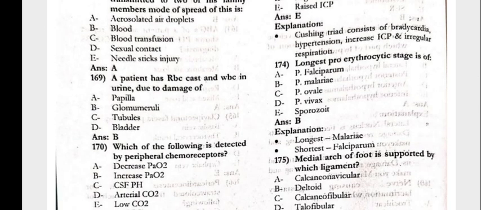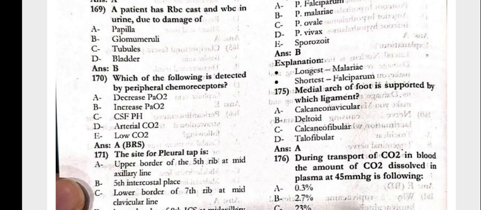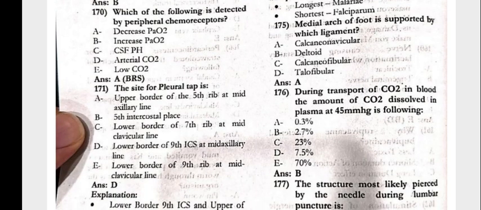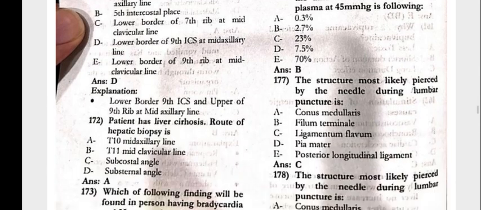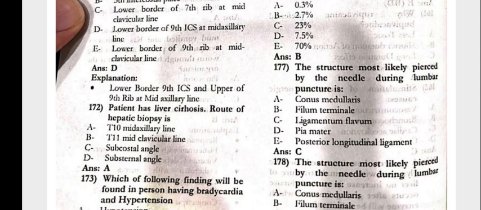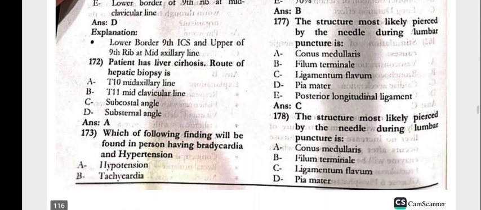The patient has RBC casts and white blood cells in the urine due to damage of the glomeruli. Which of the following is detected by the peripheral chemoreceptors? Decreased pressure of oxygen. Site for the pleural tap is the lower border of the 9th intercostal space at the mid axillary line. 172, the patient has liver cirrhosis. Route of the hepatic biopsy is the T10 mid axillary line.